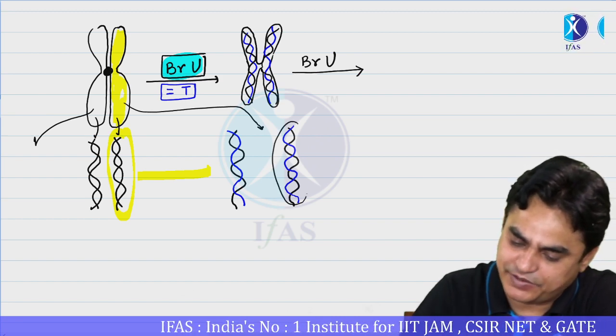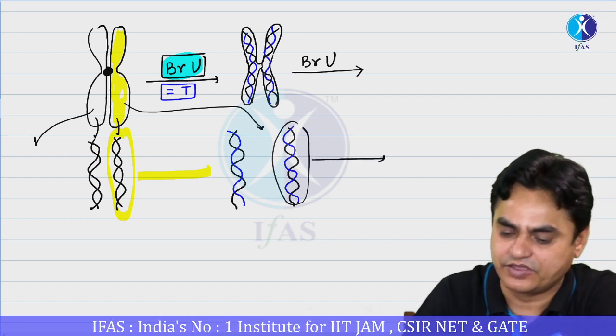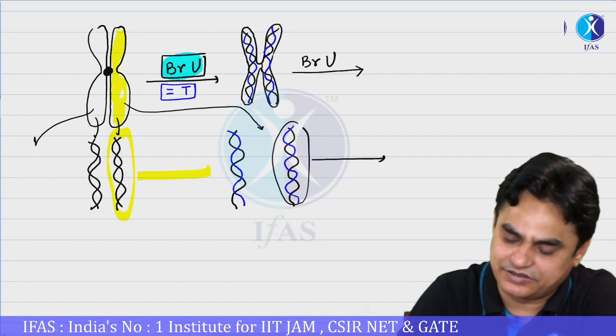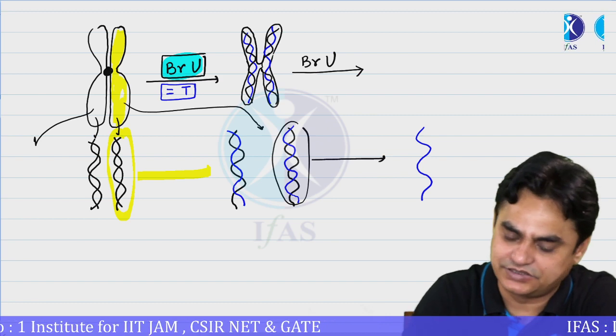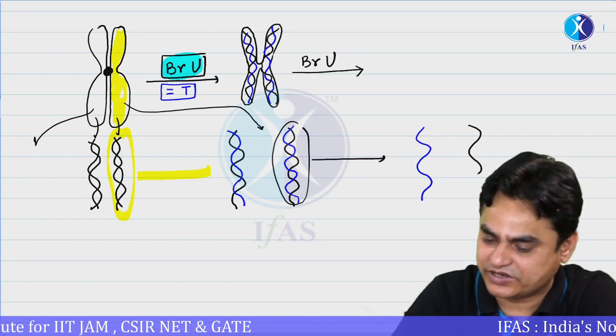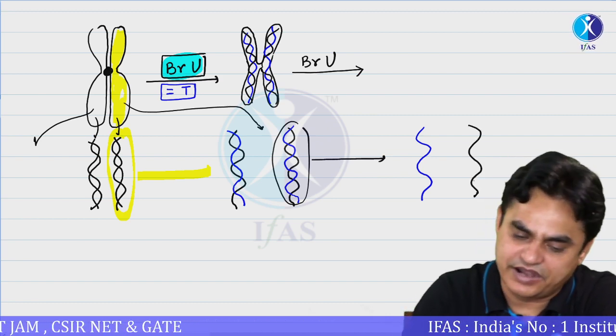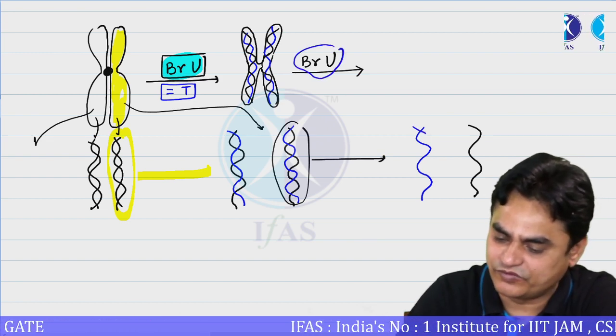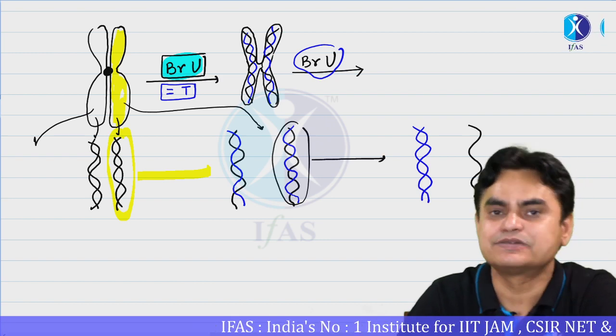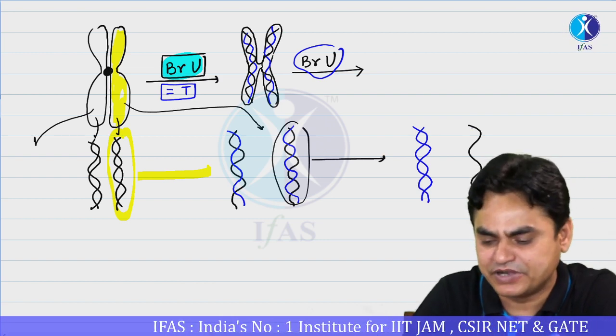And if you put it for one more generation on a bromouracil containing medium, so let's say this is again replicated for the next round, what should happen is that, let's say now this is blue colored, which is acting as a template. This is a black color, which is also acting as a template. And you are providing again bromouracil. Bromouracil we are marking as blue. You will get one double-stranded DNA which would be completely of blue color.